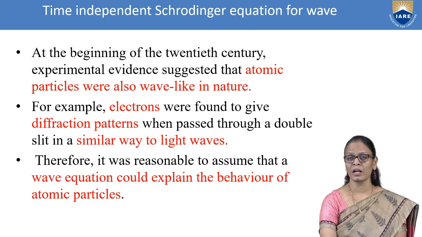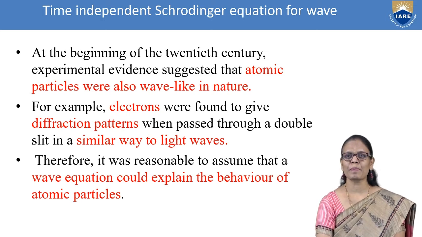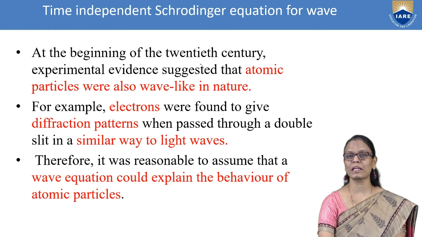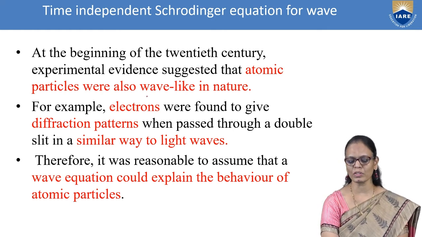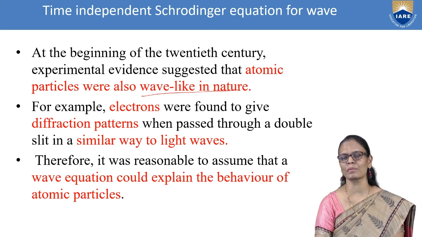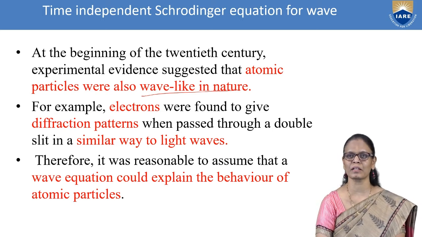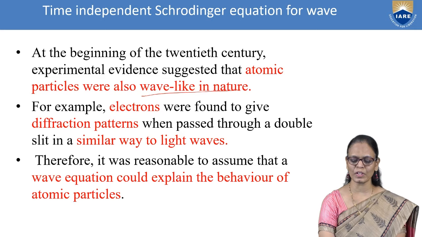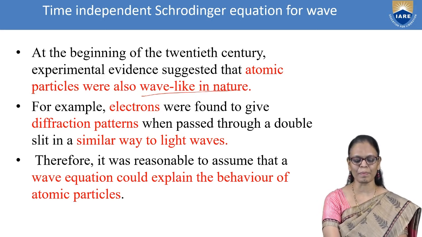Now, we have seen the time-independent Schrodinger wave equation. At the beginning of the 20th century, there was experimental evidence to show the wave-like nature. I told you about the Davisson-Germer experiment and others which could prove the wave-like nature of atomic particles.